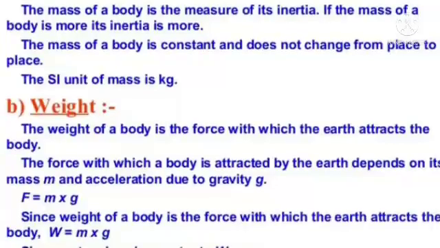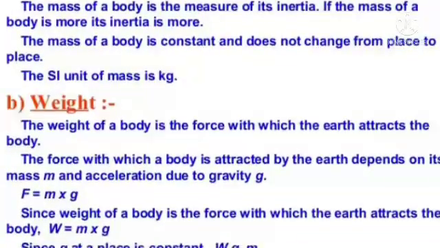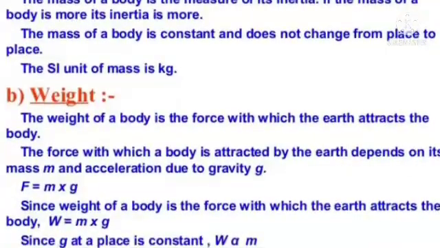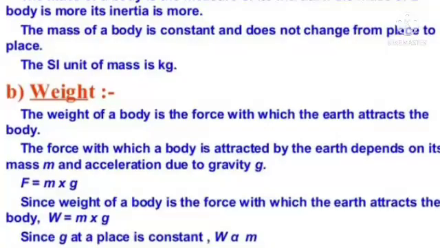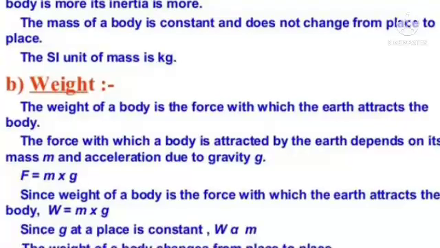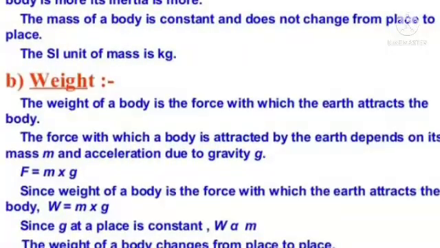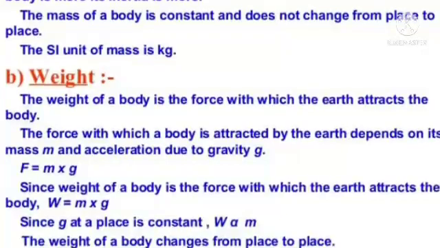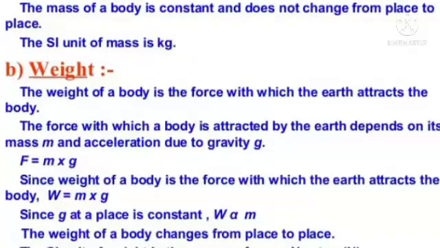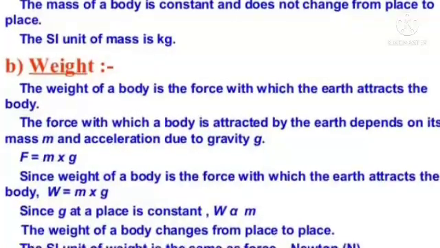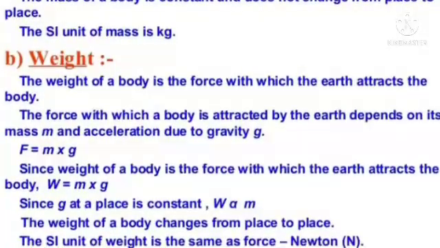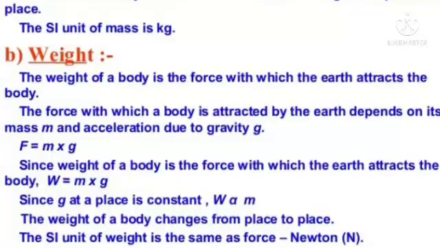Weight. The weight of a body is the force with which the Earth attracts the body. The force with which a body is attracted by the Earth depends on its mass m and acceleration due to gravity g. F is equal to m multiplied by g. Since weight of a body is the force with which the Earth attracts the body, W is equal to m multiplied by g. Since g at a place is constant, W is proportional to m. The weight of a body changes from place to place. The SI unit of weight is the same as force, that is Newton.